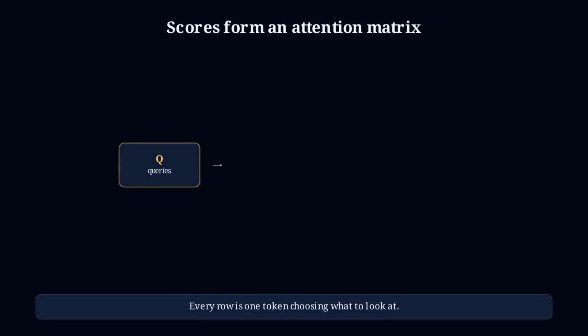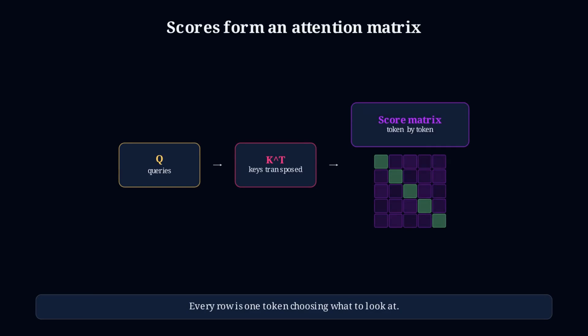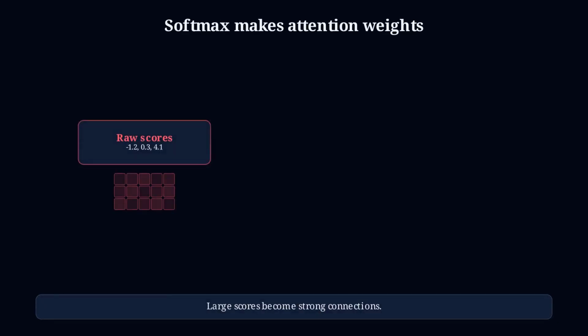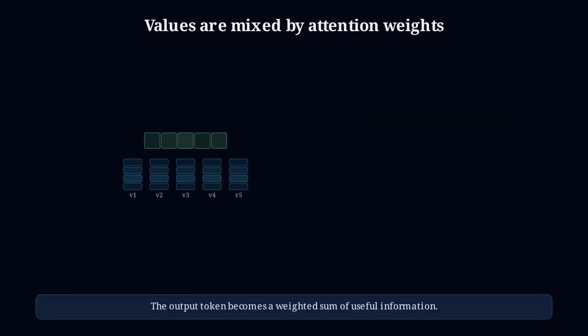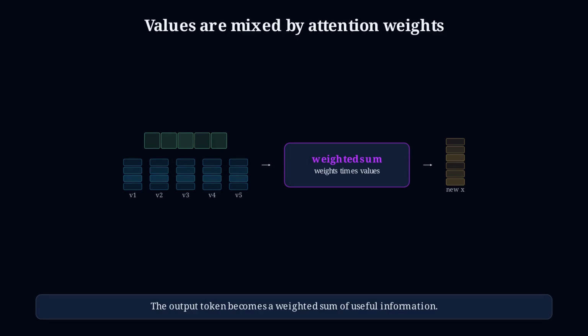Q times K transpose creates a score matrix. Each row tells one token how much it should attend to all other tokens. Softmax turns raw scores into probabilities. Strong connections become large weights. Weak connections become small weights. Then the model takes a weighted sum of values. The new token representation becomes a context-aware mixture of relevant information.